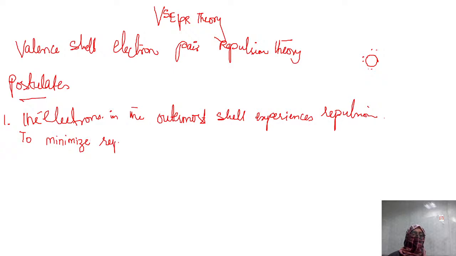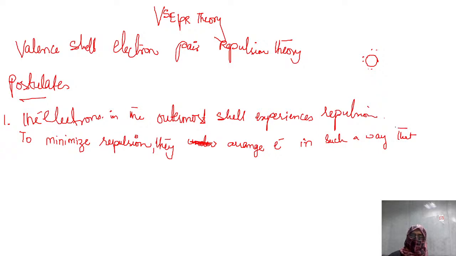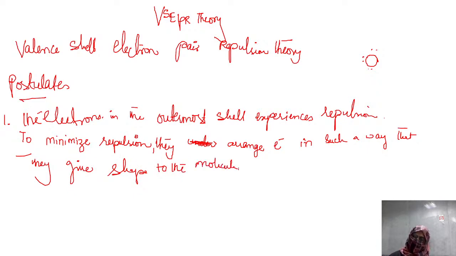To minimize repulsion, they arrange electrons in such a way that they give shape to the molecules. It's very simple.